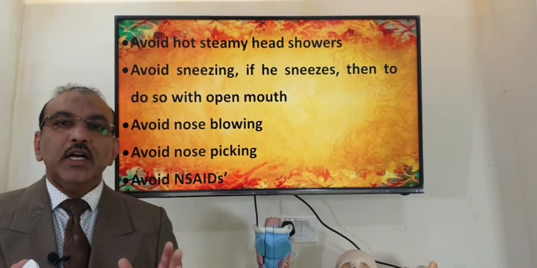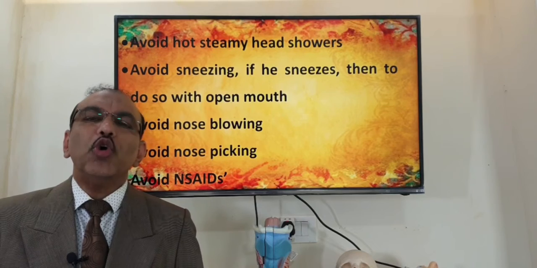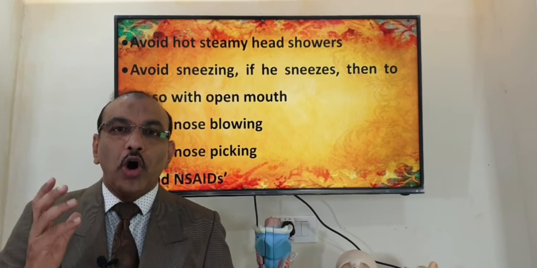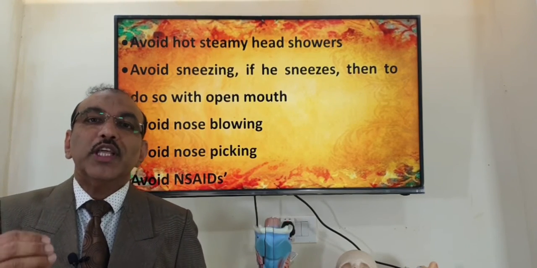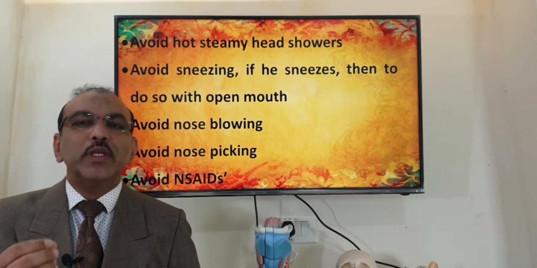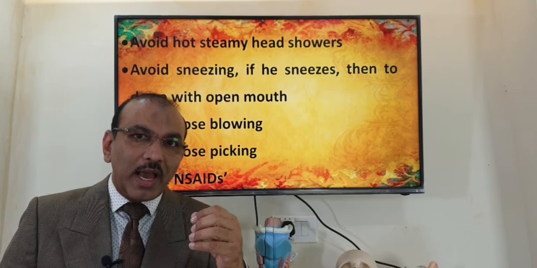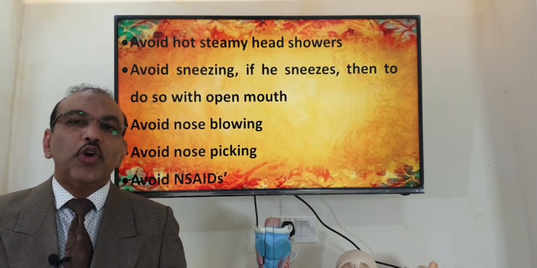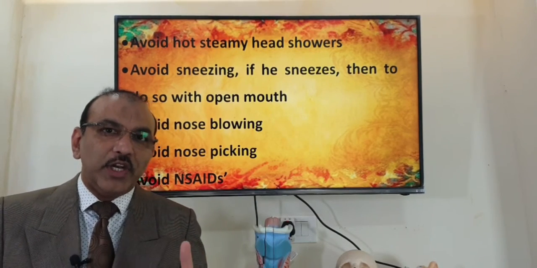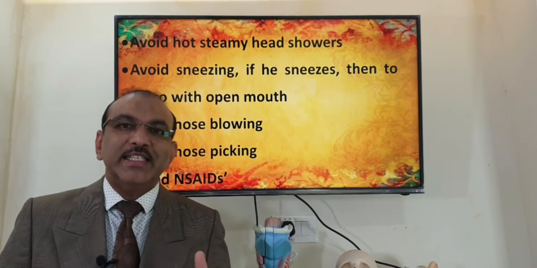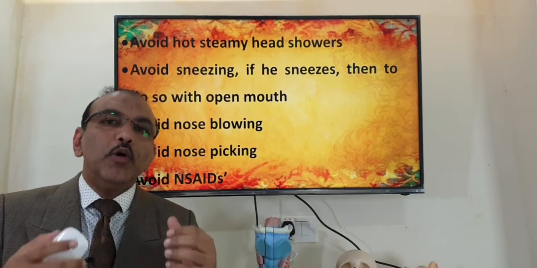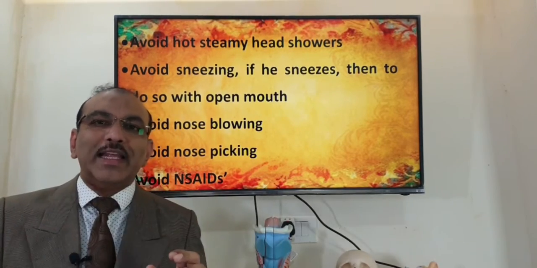During a head shower, try to avoid taking a shower in hot water, more than warm, which is unpleasant for you. This also can precipitate a bleed. If you have allergic rhinitis, or if you feel like sneezing, try to open your mouth and push all the air through the oral cavity.